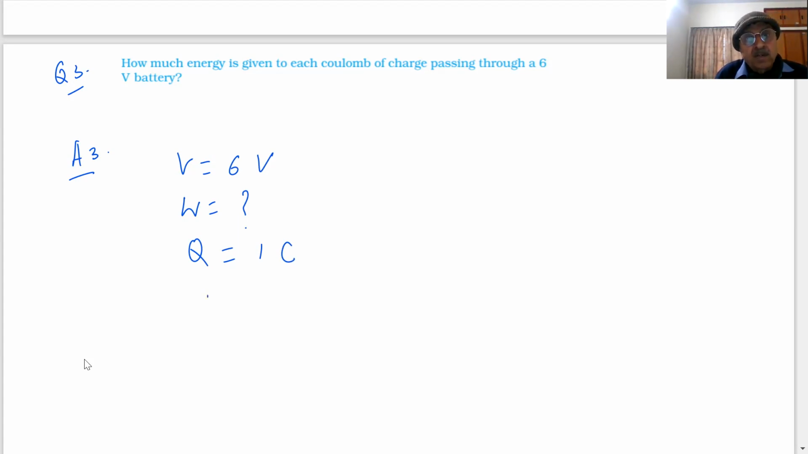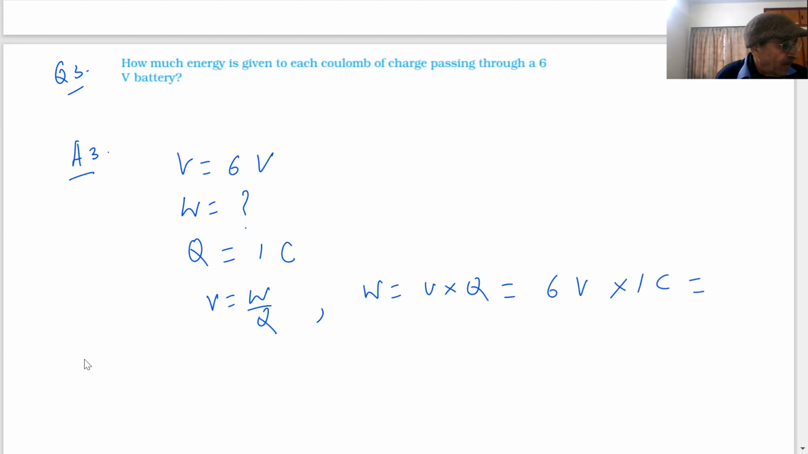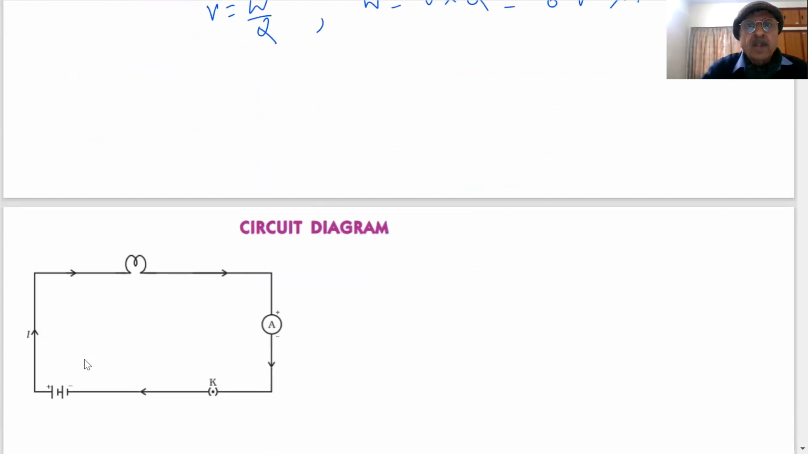V is equal to W by Q. W is the work done or energy. Then what is it equal to? V into Q. How much is V? 6 volt into 1 coulomb. What is the answer? 6 joules. All right. So per coulomb, 6 joules of energy will be given. All right. Is it clear? Simple formula we practice to remember.